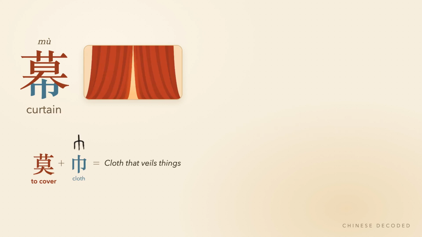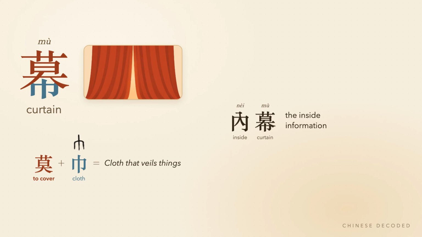To cover plus cloth, the cloth that veils. Mu, a curtain. In many compounds of mu, the curtain is figurative, but the character retains its sense of something veiled and hidden. Nei mu, inside the curtain, the inside information hidden from outsiders.